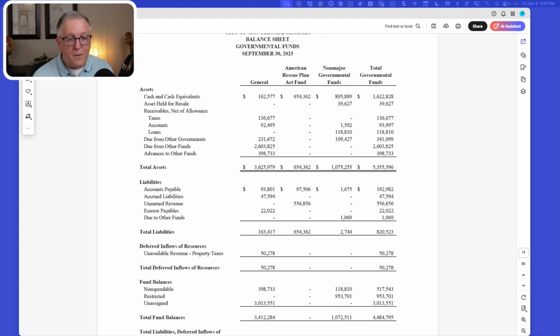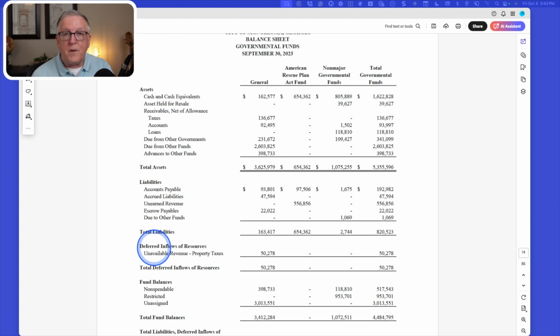Now, let me explain a little bit more about these differences. So we said there's an obligation to pay for liabilities. There's not an obligation to pay for deferred inflows. Think of deferred inflows as parked revenue that will be recognized in a future period. So that revenue hasn't been earned. It's not on the statement of revenues, expenditures, and changes in fund balance.